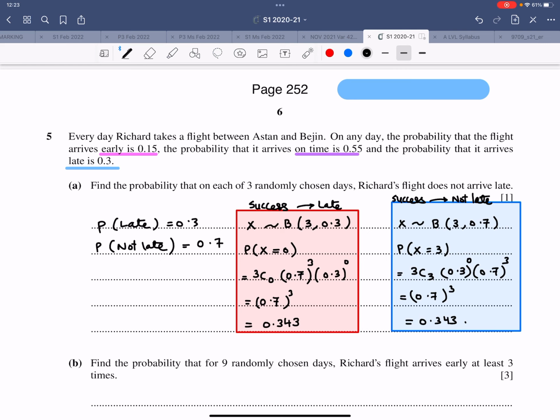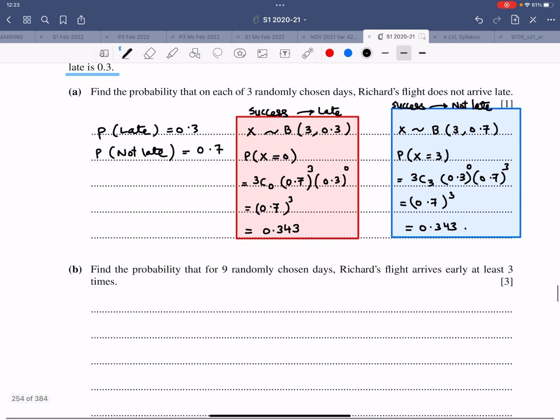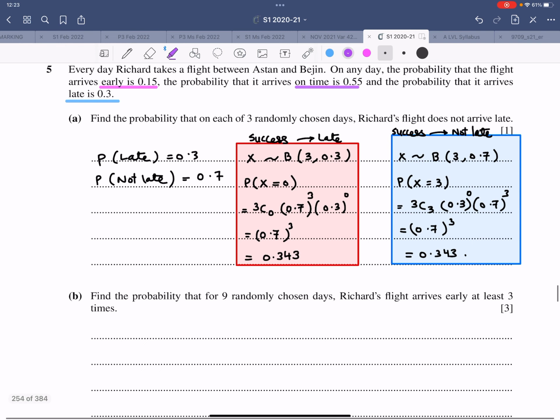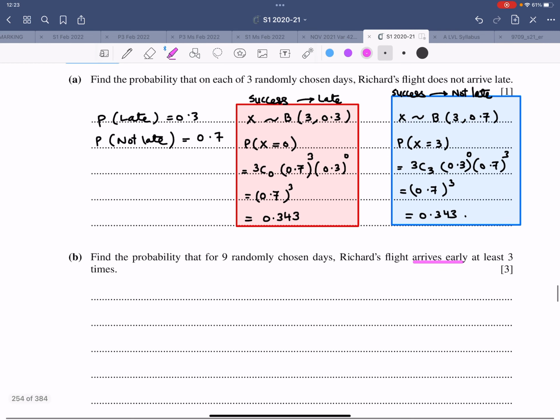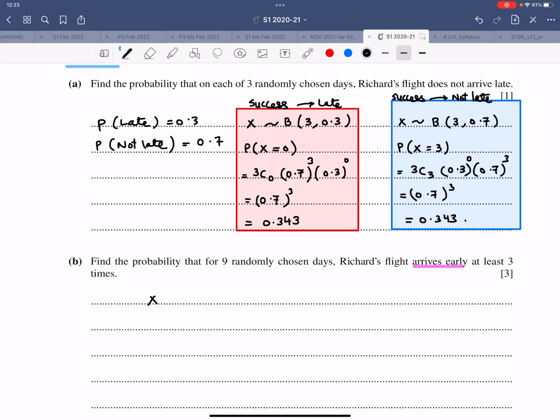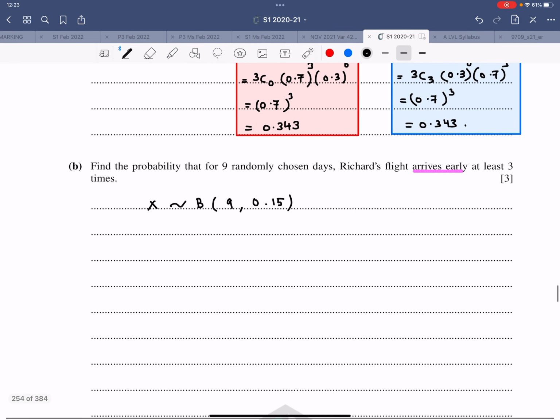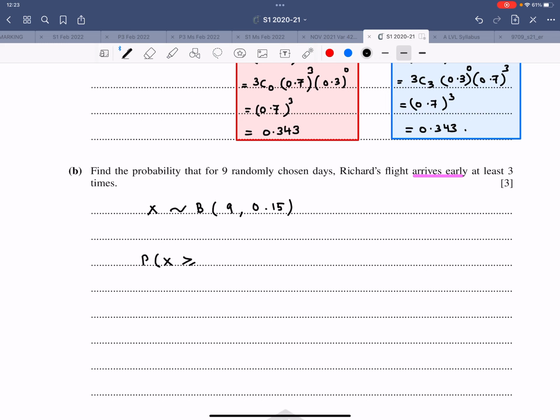Now, second part, find the probability that for 9 randomly chosen days, Richard's flight arrives early. So arrives early, that is the success. At least 3 times. So you would write X follows a binomial distribution 9, early is success, that is 0.15. That is for early. At least 3, probability X is greater than or equal to 3, which is 3, 4, 5, 6, 7, 8, 9. Too much to calculate. 1 minus probability X is less than or equal to 2.